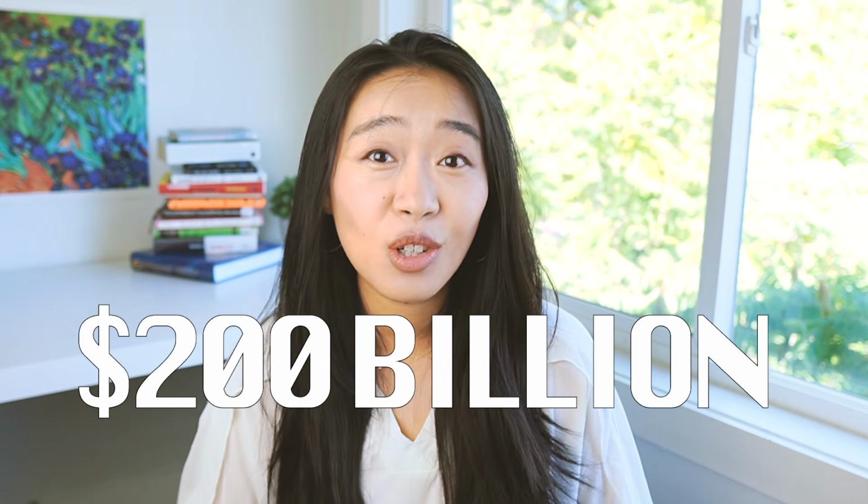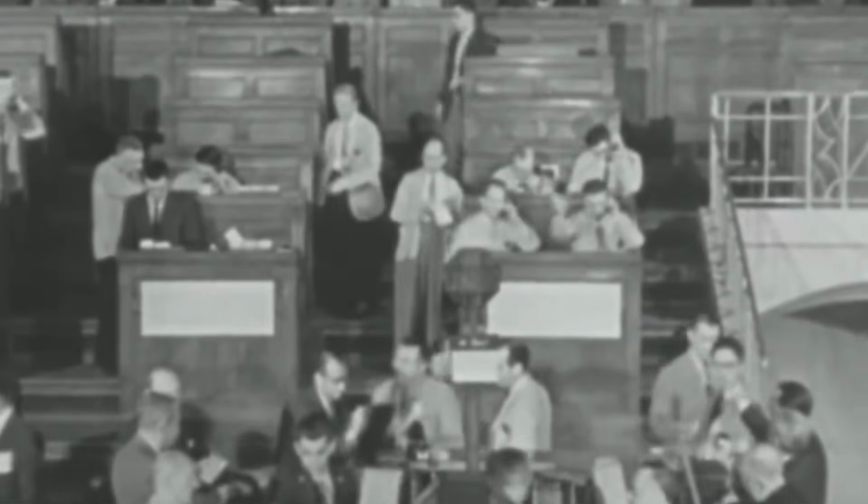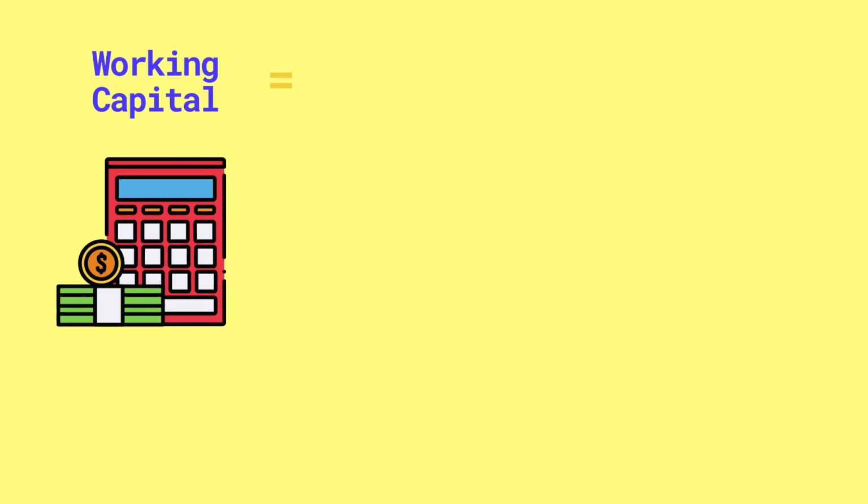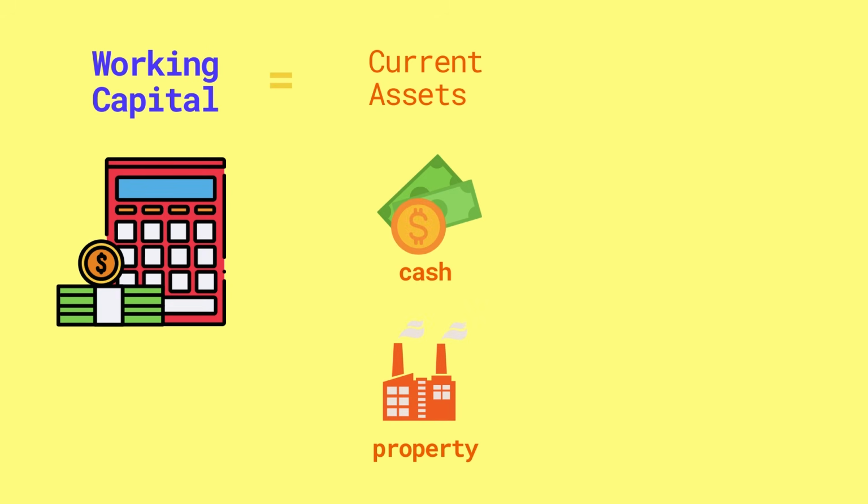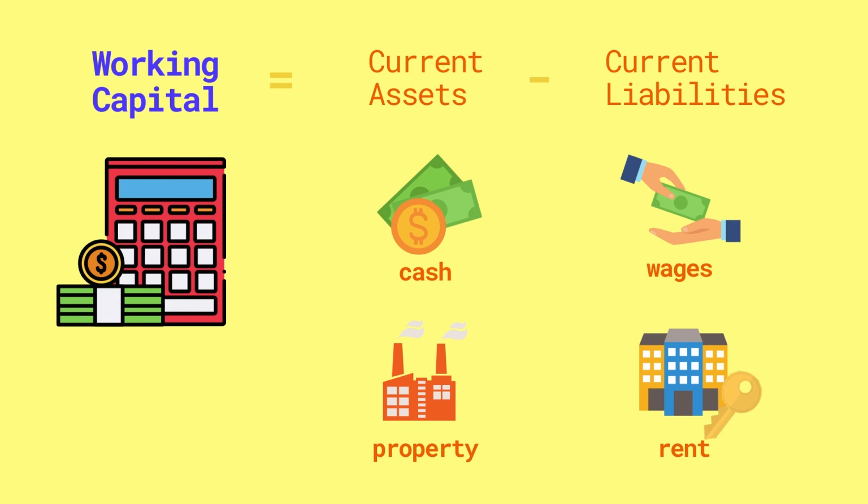Let's start with the story of how Warren Buffett made a $200 billion mistake by not using the 6 mental models we'll talk about today. The story goes like this. Warren Buffett started his investing career picking cheap stocks, and this made him a millionaire. And cheap is defined by comparing the working capital with the stock price. Working capital is basically how much cash and other assets you have left once you've paid off all the current liabilities, things like wages, rents. So what Warren Buffett did was to look for that discrepancy between stocks and their working capital. If the stock price doesn't reflect how much working capital the company really had, he would buy it up. And this is what made him into a millionaire.